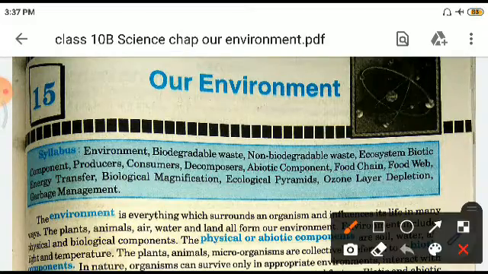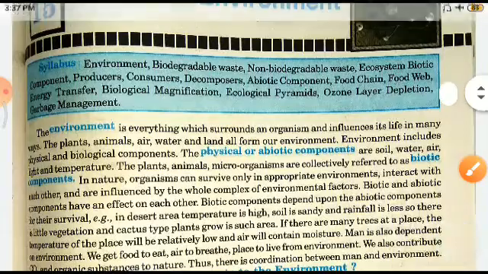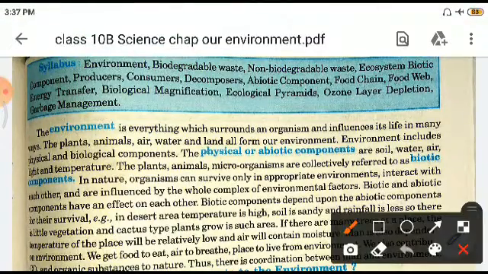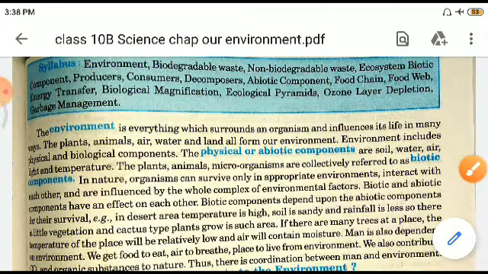Now, see, children, this is very important for us to know what our abiotic and biotic components are. The physical abiotic components are soil, water, air, light, and temperature. Abiotic components are those which influence life, but they themselves don't have life. Biotic components are plants, animals, and microorganisms. These are collectively called biotic components. In nature, these can survive only in appropriate kinds of environment.